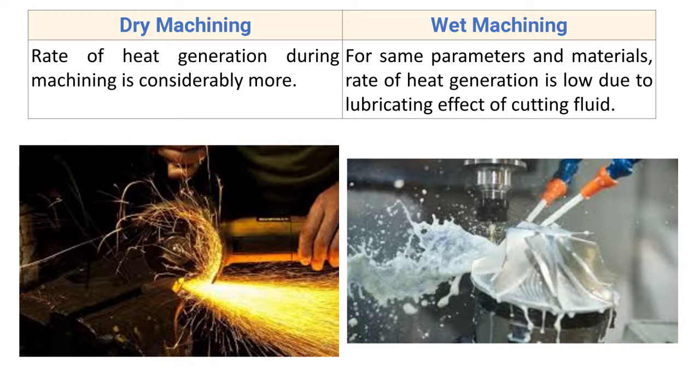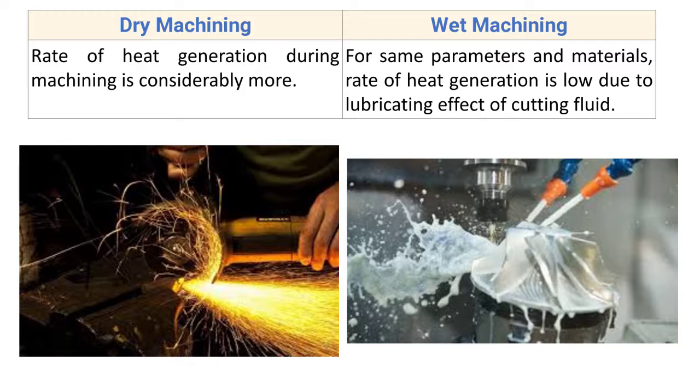Next point, for dry machining, rate of heat generation during the machining is considerably more. As no cutting oil is used, because the purpose of cutting oil is to take out the heat from the tool and the workpiece, and in case of dry machining we are not using the cutting oil, and hence the rate of heat generation during the machining is considerably more in case of dry machining.